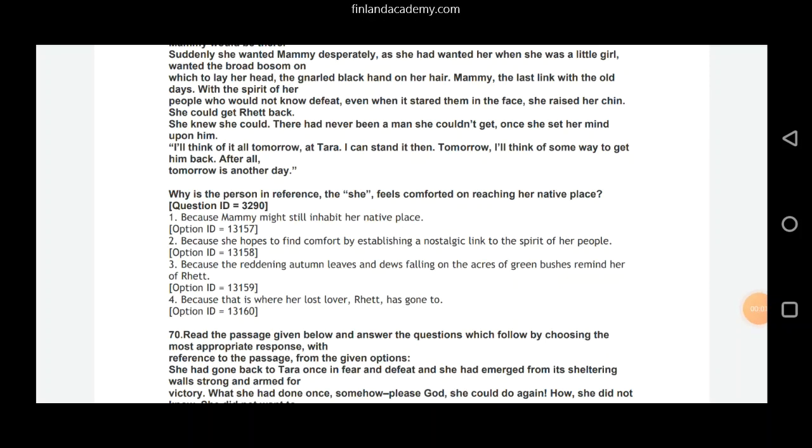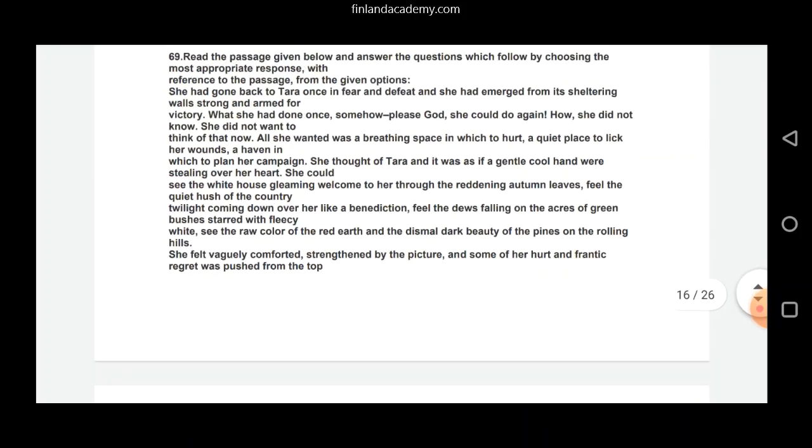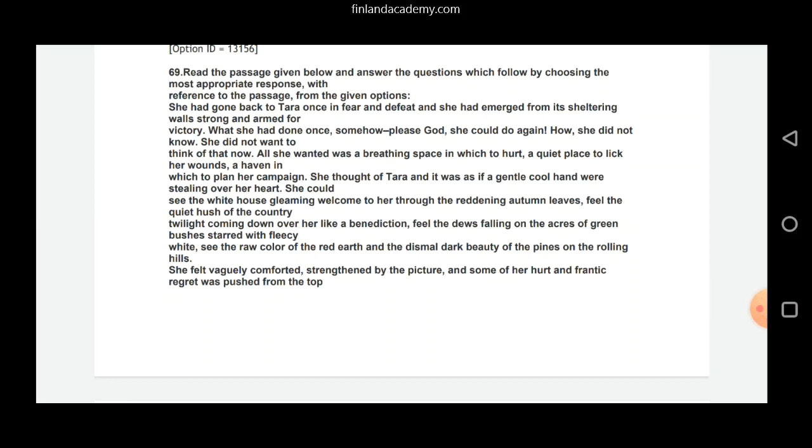This beautiful passage is from Gone with the Wind by Margaret Mitchell. It's a pure love story set during the time of the American Civil War. Margaret Mitchell also ended up winning the Pulitzer Prize for this epic love saga. Here, in this particular passage that you see, Tara, look at this. She had gone back to Tara.